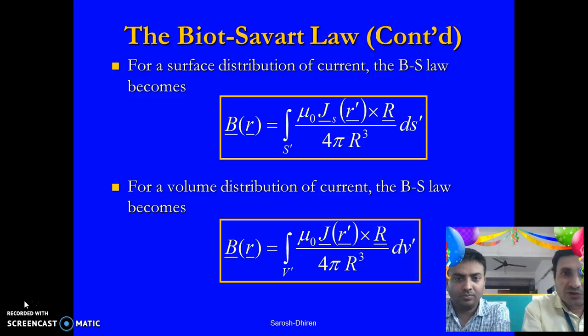So moving on to the surface distribution, the Biot-Savart law becomes surface integral. We just replace the contour integral by the surface integral as integral of S mu 0 Js, where Js is the current density flowing through the surface, or we can say it's a surface current, cross R divided by 4 pi r cube of ds dash. And similarly for volume distribution, if we take the volume integral of mu 0 J of r dash cross r upon 4 pi r cube of dv dash, we get the volume distribution of the current.